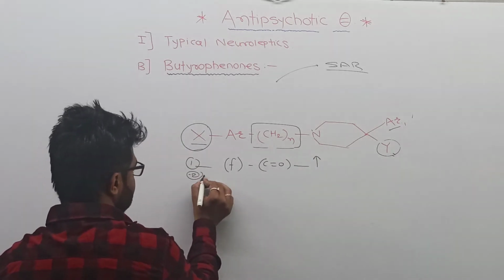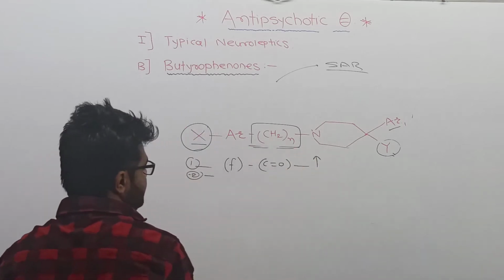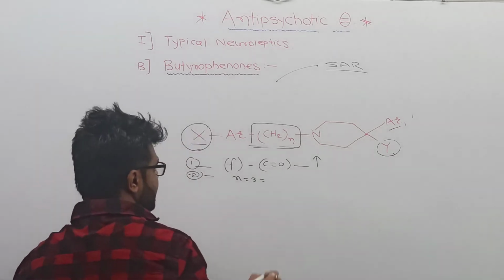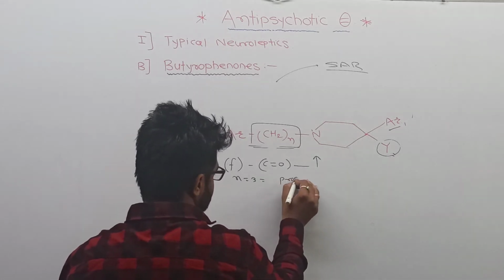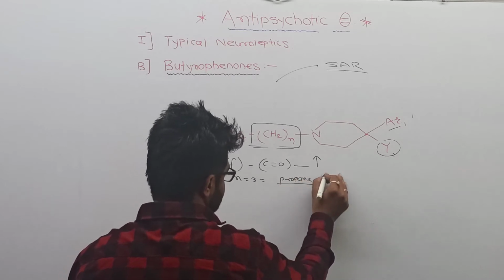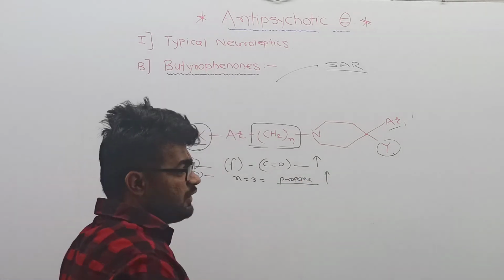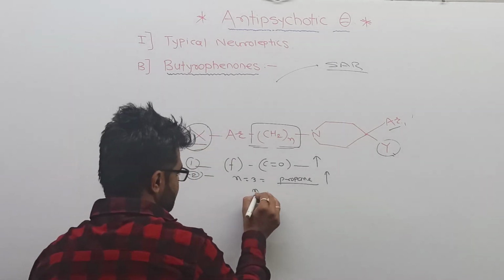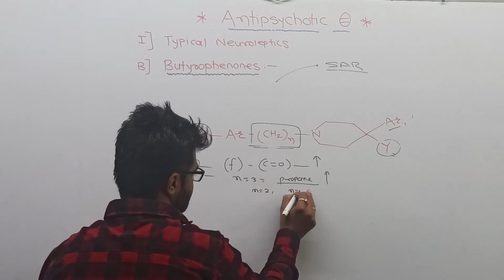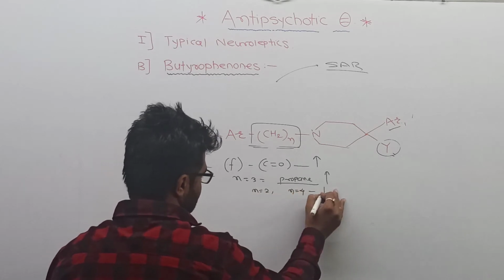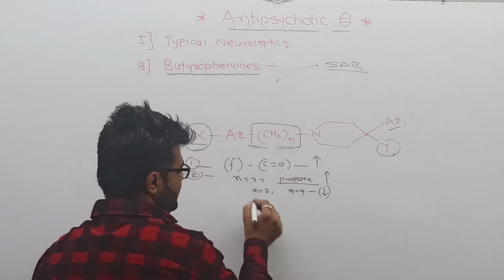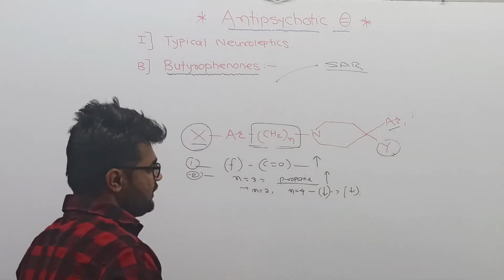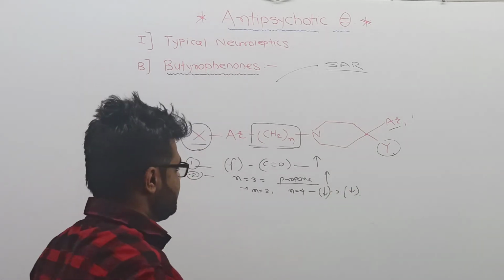Then the second one is the aliphatic side chain. Suppose n equals 3. That 3 is nothing but the propane. Up to propane there is an increase in the activity of the ring. If you decrease the carbon, n equals 2, or if you increase the carbon, n equals 4, then there will always be a decrease in the antipsychotic effect.